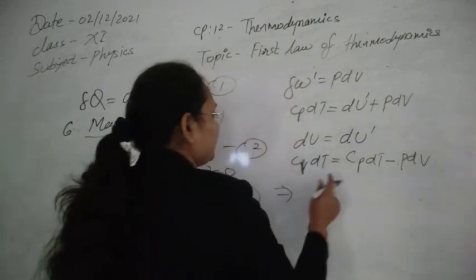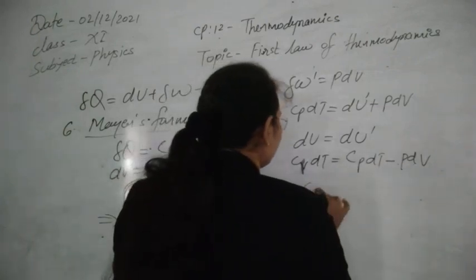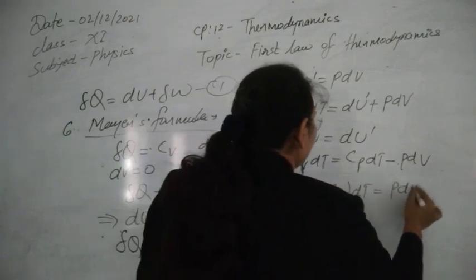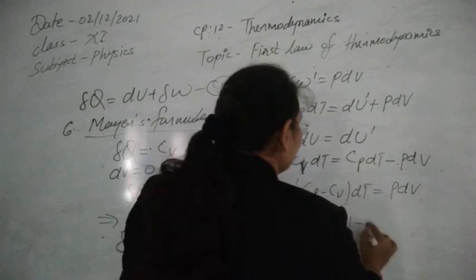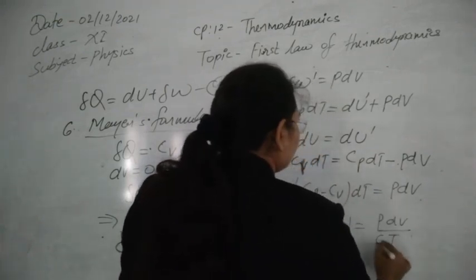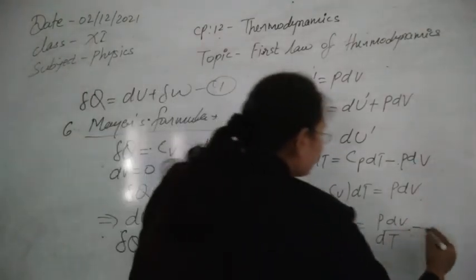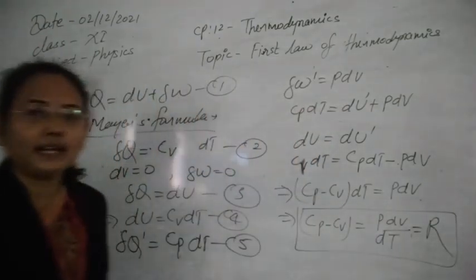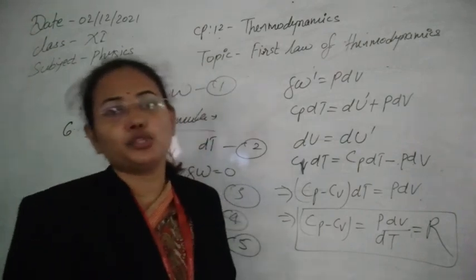So here you can now just take Cv to that side and P dV to this side. So Cp minus Cv equals R. That is called now Mayer's formula, that establishes the relationship between the two specific heats.